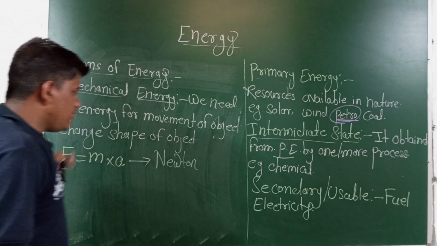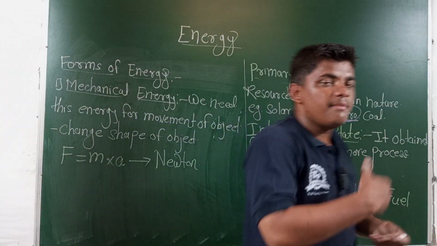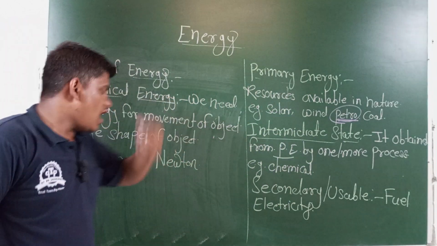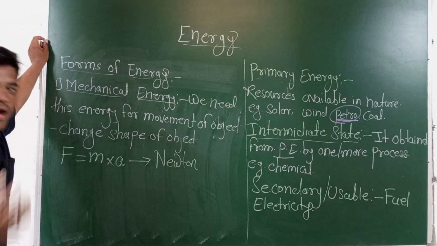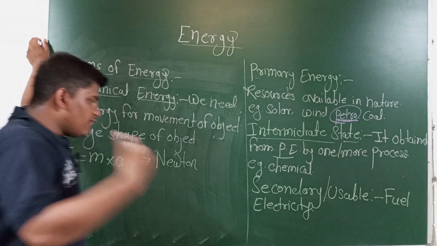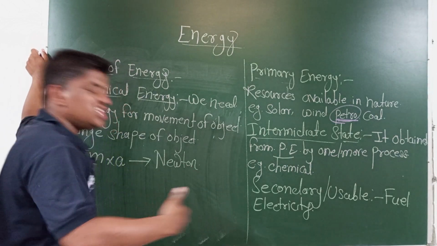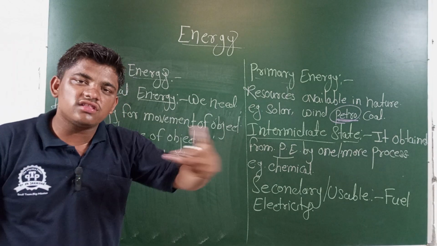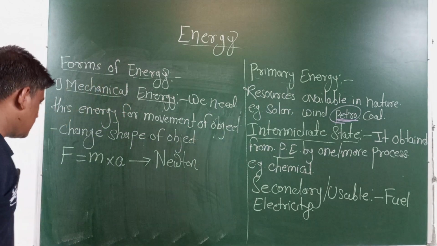ओके, त्यानंतर जेव्हा एखादी पार्टिकल मुवमेंट मध्ये असते, मोशन मध्ये असते, आफ्टर द मुवमेंट ऑफ द पार्टिकल सम वर्क इज डन, when applying some force, the particle is moving and changing its position. If the particle or object changes its position, then some displacement is present.